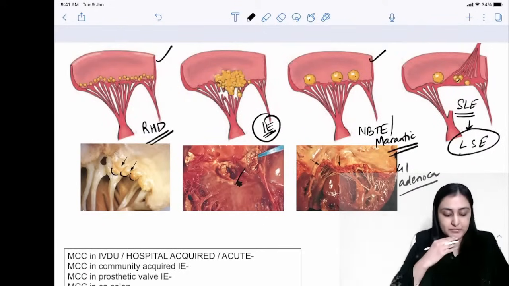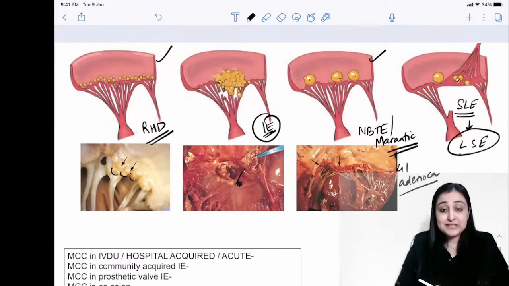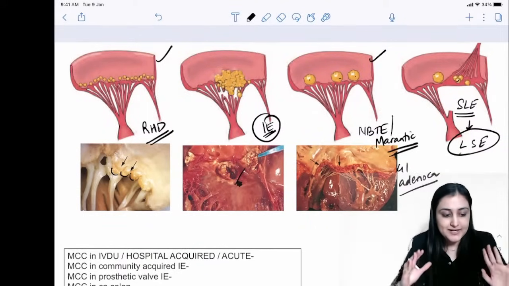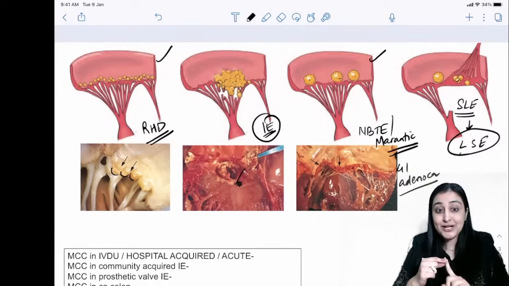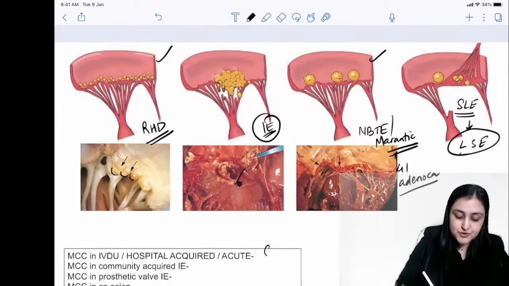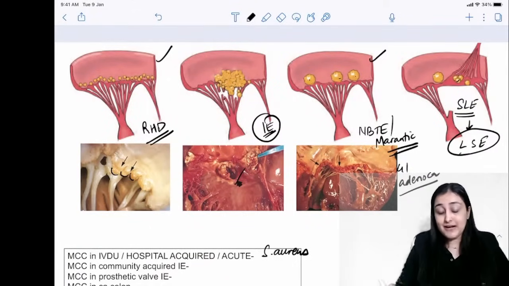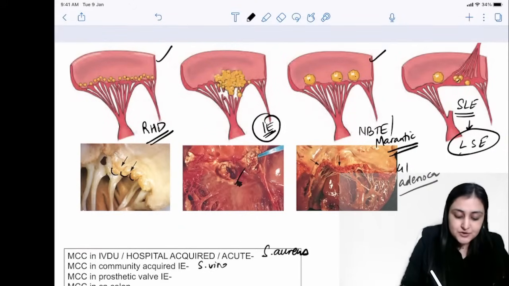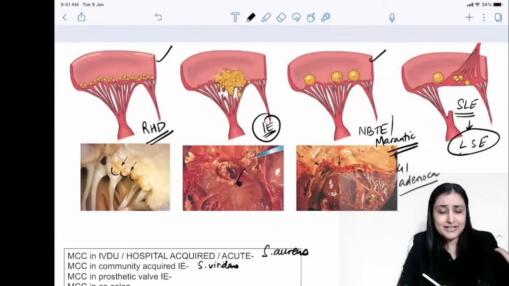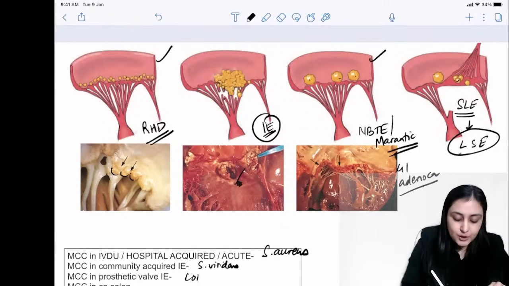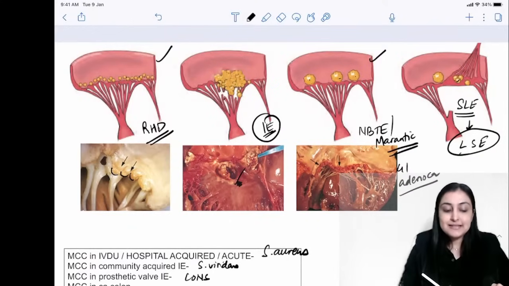Most common cause in IV drug user or hospital acquired or acute. What should be the answer? Whenever you see khatarnak kind of endocarditis, khatarnak means dangerous, acute ho raha hai, hospital acquired, IV drug abusers, the most common cause is going to be Staph aureus. Whenever we see community acquired, it's going to be S. viridans. So kabhi bhi suno benign sa, not very benign, but subacute endocarditis community se mila hai, S. viridans. Prosthetic valve, think CoNS. CoNS is coagulase negative staph.